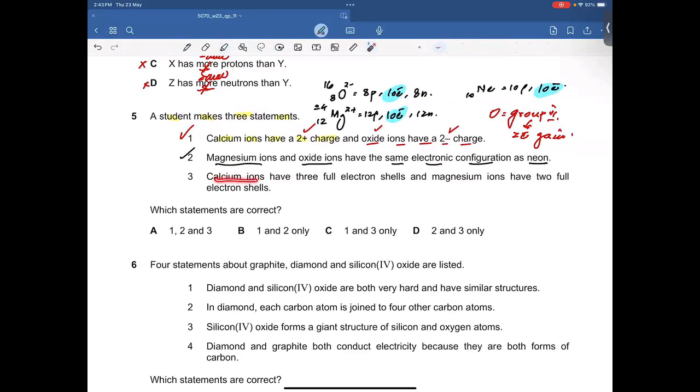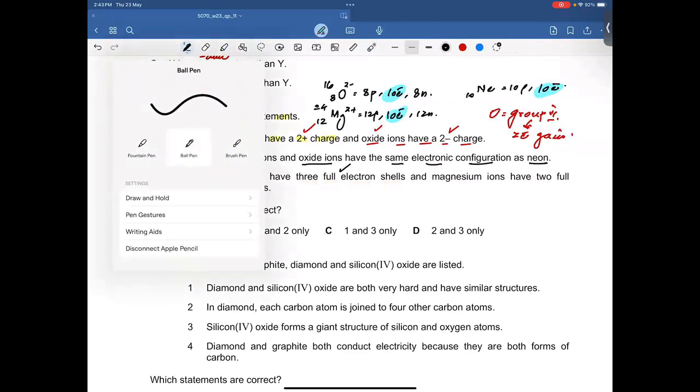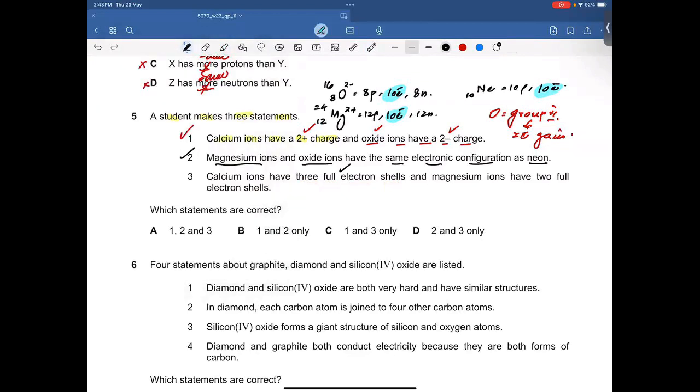Okay. Calcium ion has 3 full electron shells. That's also correct. Let's talk about calcium ion. The atomic number of calcium is 20. It has 2 plus charge, which means total electrons is 18, right? So the first shell contains 2, the second shell contains 8, the third shell also contains 8.